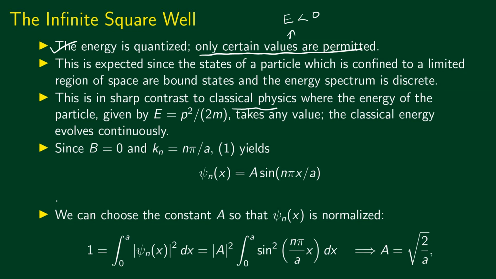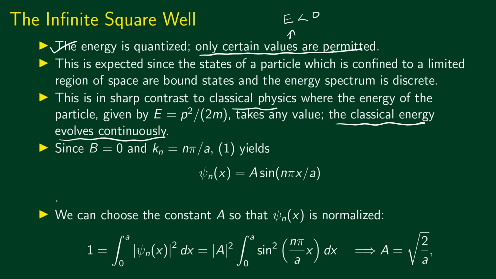In classical physics, the energy of a particle is given by E equal to p square divided by 2m. It can take any value. It doesn't matter whether it's bound or not. In other words, the classical energy evolves continuously. In the quantum mechanical case also, there are cases where the energy can change continuously for a free particle, but once the system is bound, then the particle or the system can take only a discrete set of energies.